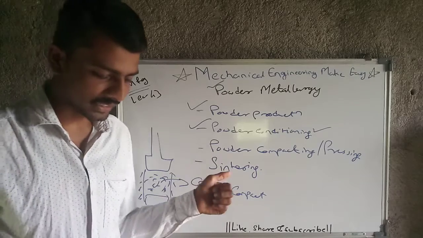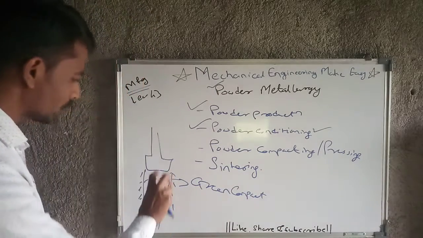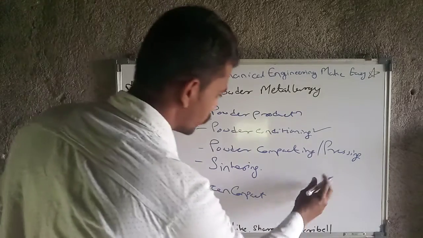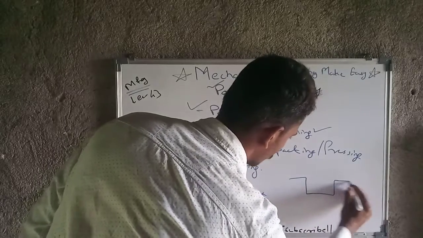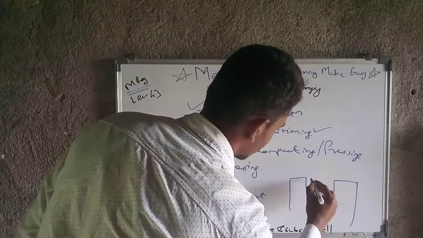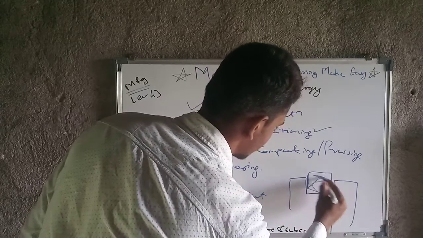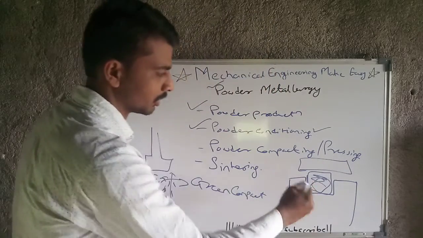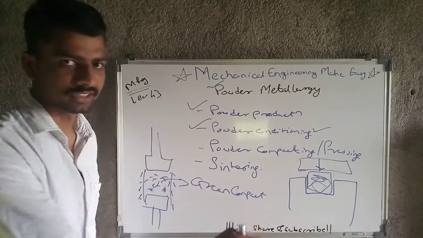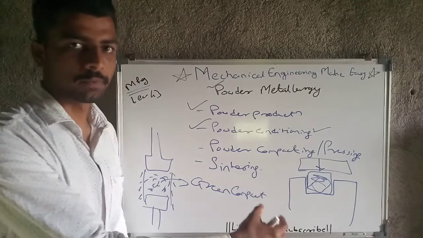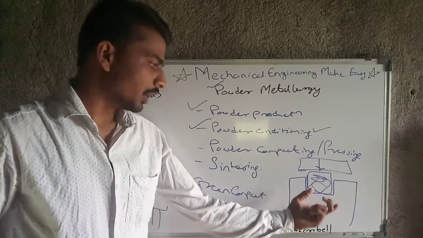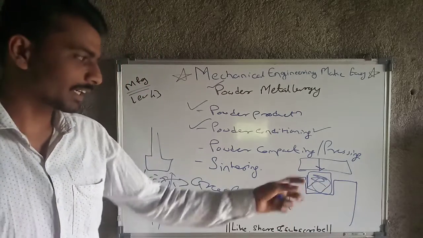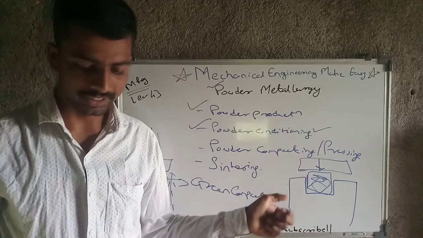Okay, then next is sizing and impregnation. Up till now we have only pressed that powder, we haven't given any shape to that powder. So after heating we will give the shape. For example, we need to give such a shape. So the die will be here, that green compact we are going to place here, that will be heated now, and after that we are going to press with the help of this punch. So ultimately the green compact will get our required component shape. Okay, the heated green compact being pressed, that is nothing but sizing or impregnation.